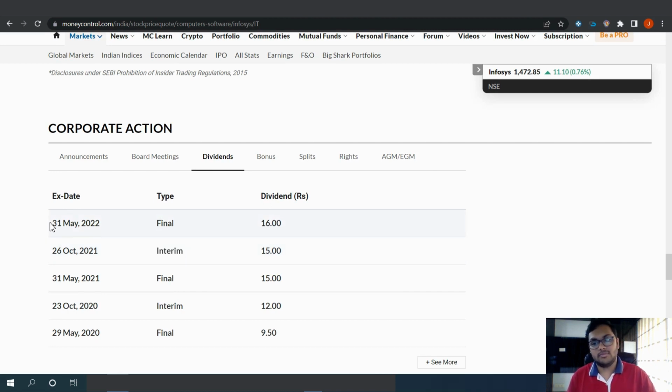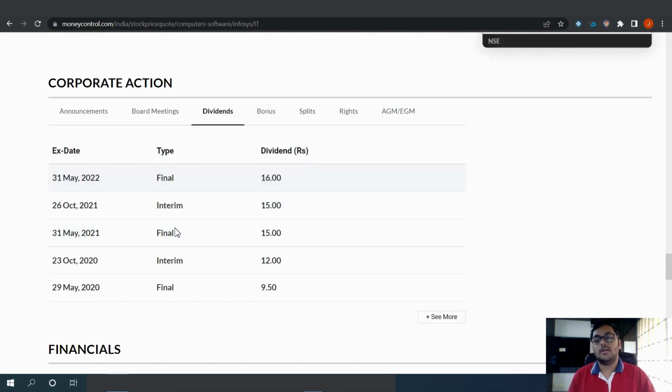And by 31st May, you would have known how much income you made in the previous financial year. So from that you decide that, okay, whatever percentage we want to withdraw, that kind of dividend would be a final dividend. Okay. Now there are important dates over here like ex-date and record date. I'll come to that. But here you can see the dividend amount is 16 rupees, 15 rupees, 15 rupees, 12, 9.5, right? So first of all, some important things.